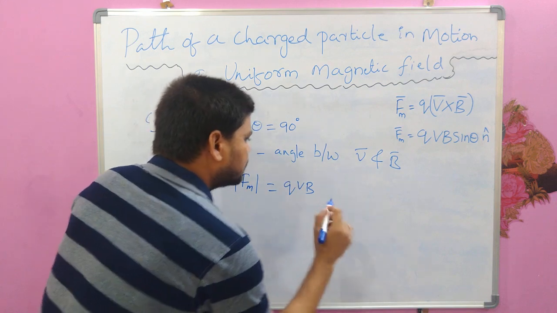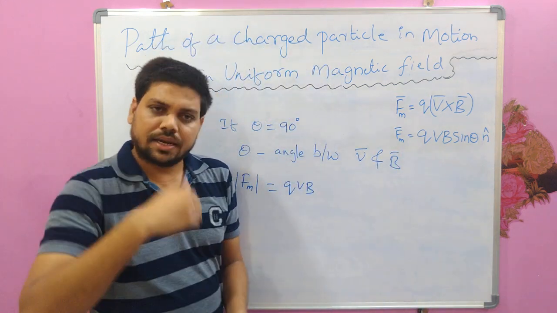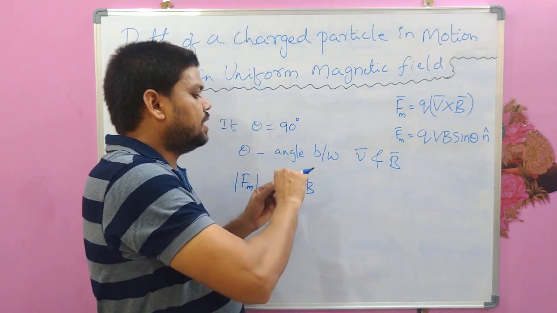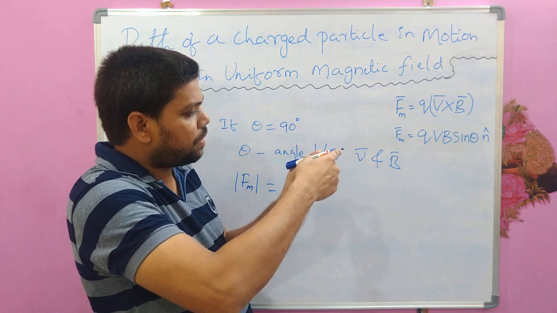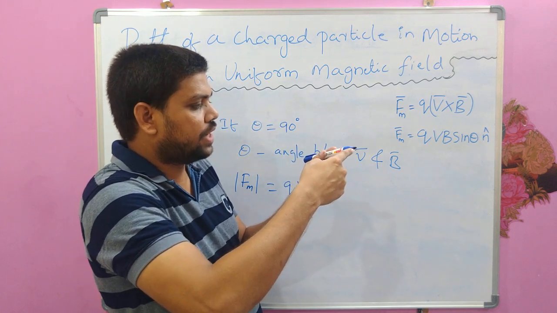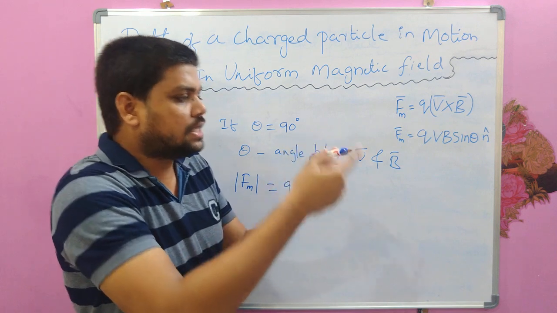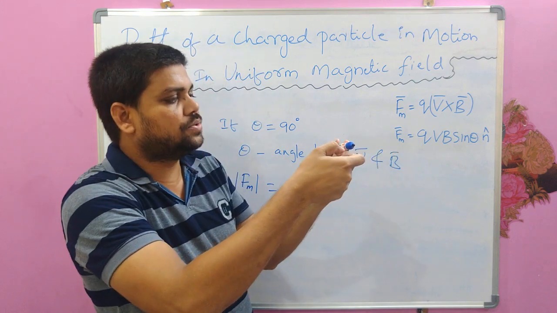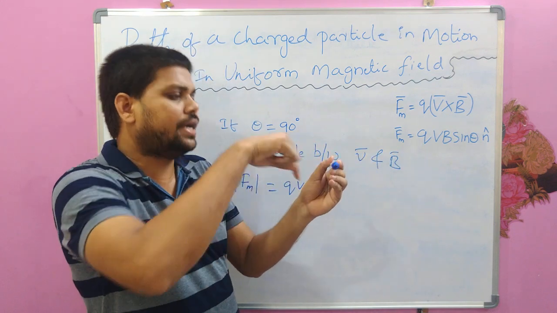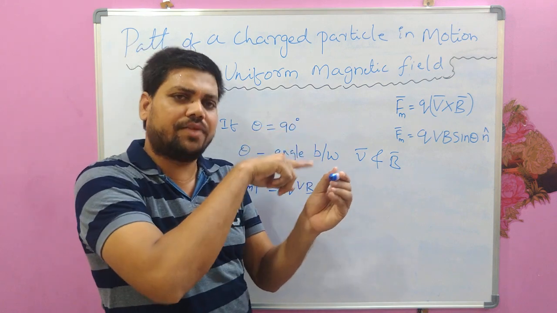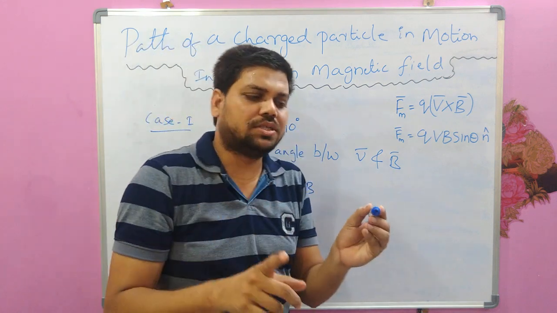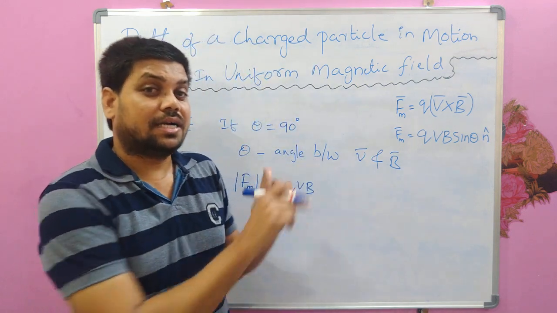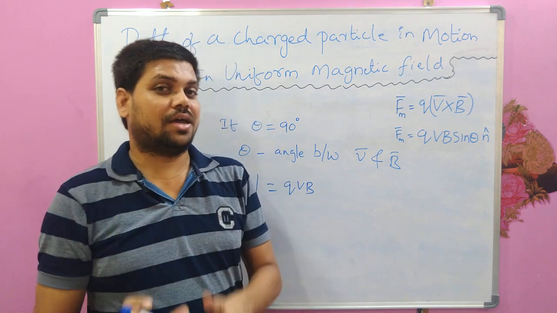So and hence the charged particle will trace a circular path. For example, if it is moving in this direction and the force is acting perpendicular to it and it tries to orient in that direction, then at the next point again the force is perpendicular to the velocity and again it tries to orient in the force direction. So at every instant, at every point of its path, the force is always perpendicular to the velocity of the particle, and hence that charged particle will trace a circular path.